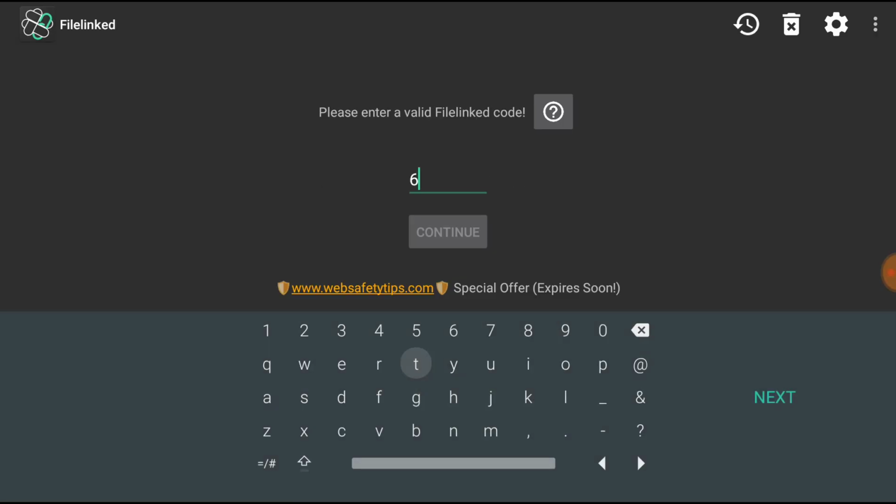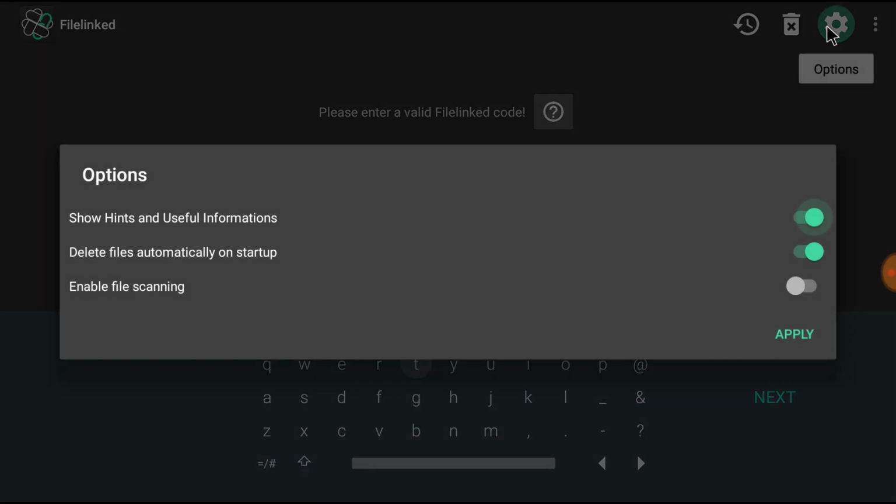Our code is 640-6602. Here, before we do that, let's go to options on here also. If you have that Total Virus scan, here you go, options, enable file scanning, so you can scan files before you install, so we'll do that.